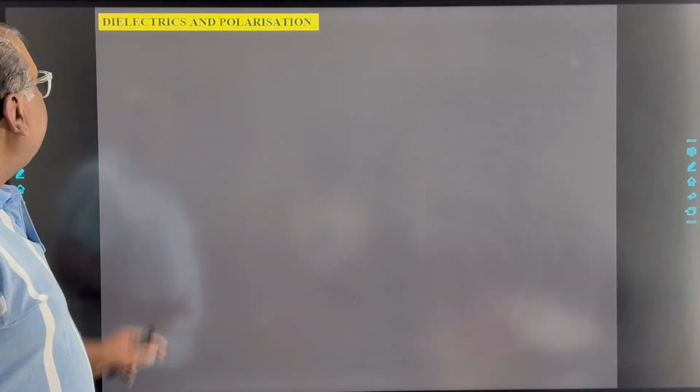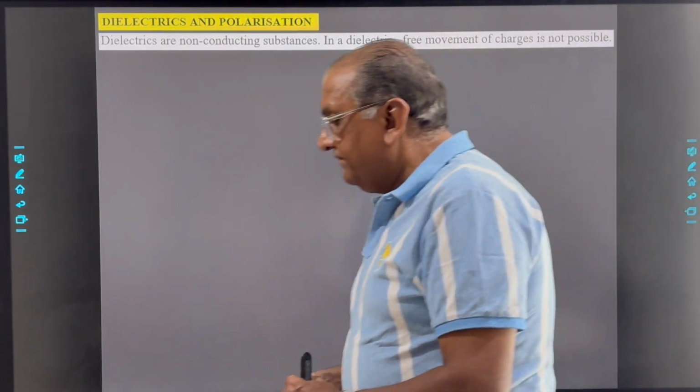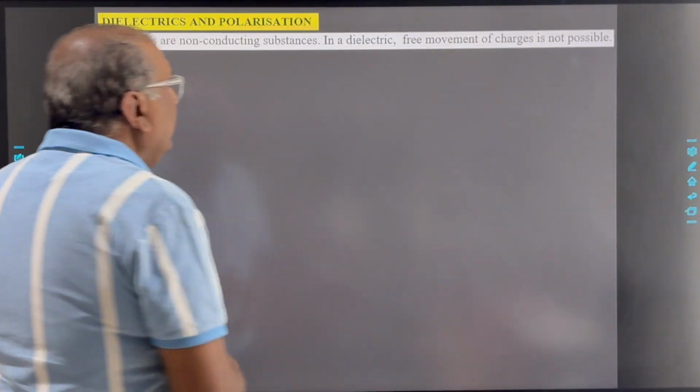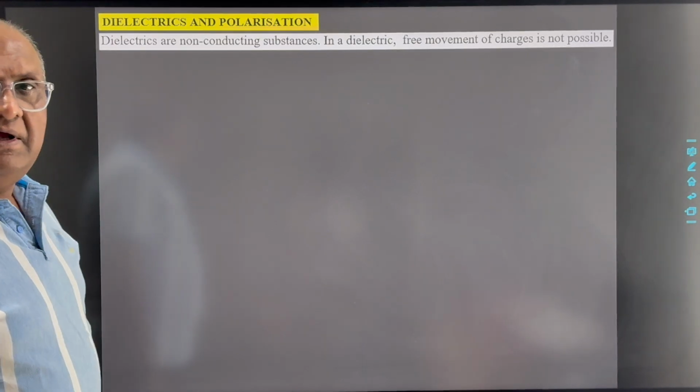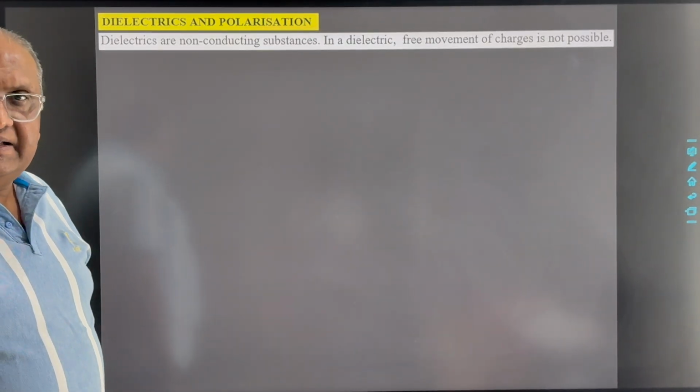Now the next topic, that is dielectrics and polarization. A dielectric substance is a non-conducting substance, and dielectric substances are divided into two categories: non-polar dielectrics and polar dielectrics.